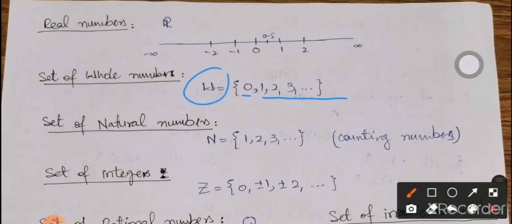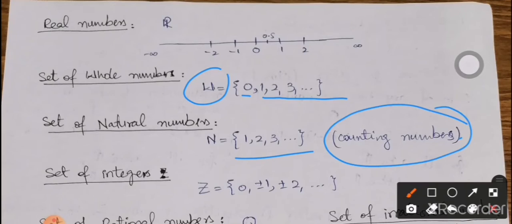Then we have set of natural numbers. There is a little bit difference between set of natural numbers and whole numbers, that the whole numbers starts from 0 while the natural numbers starts from 1, and the natural numbers are also positive numbers. So 1, 2, 3, 4 and so on, these are all natural numbers. Natural numbers also named as counting numbers. Why these are named as counting numbers? Because whenever we have to count anything, we start it from 1.